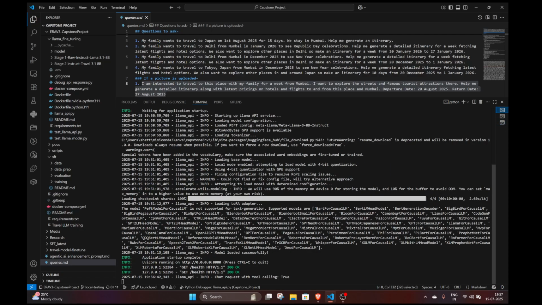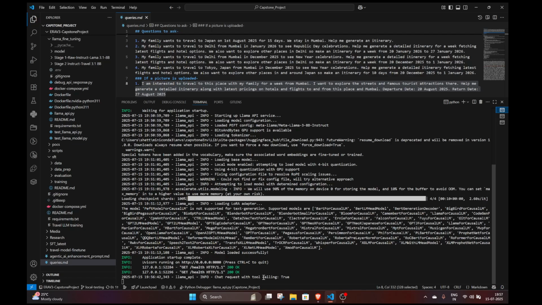The reason I'm doing this, so this is a local version of this. I'll also show you, we have hosted this code base on AWS as well. The reason I'm showing this to you locally first is that I wanted you to go through and see the logs of how the user request is getting processed.